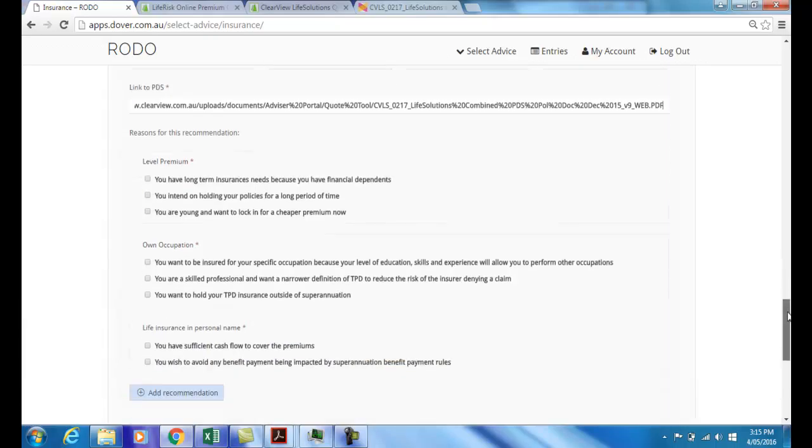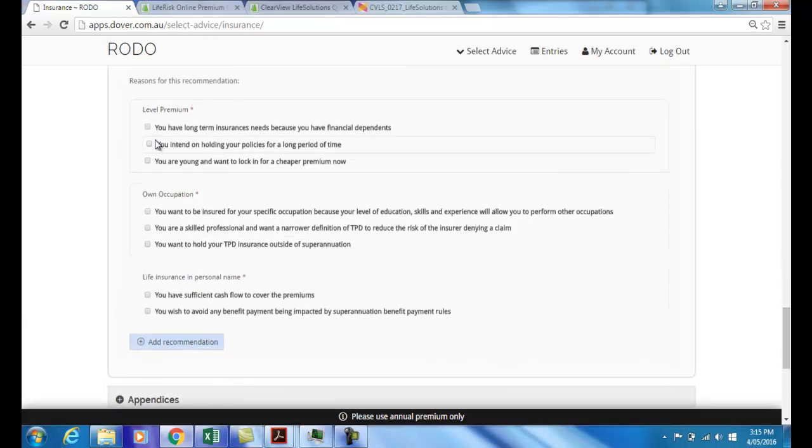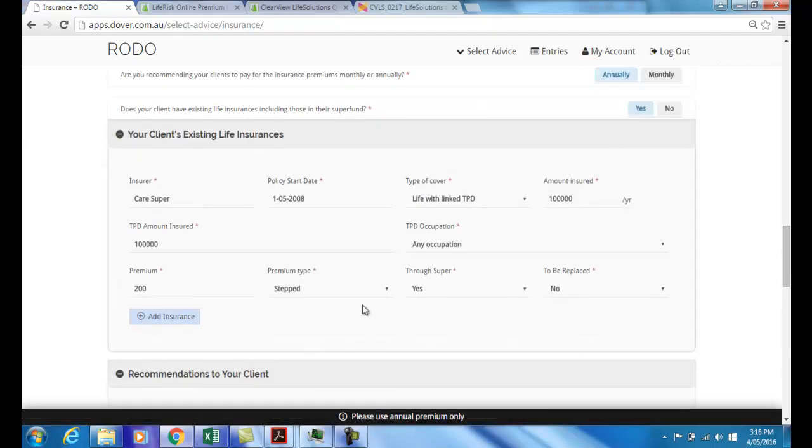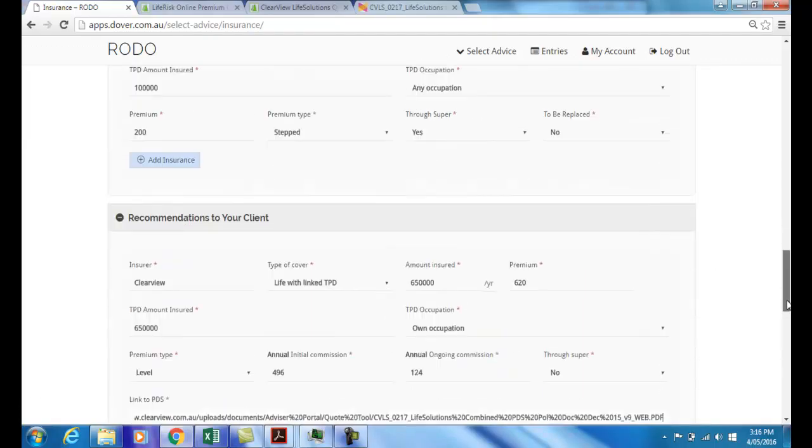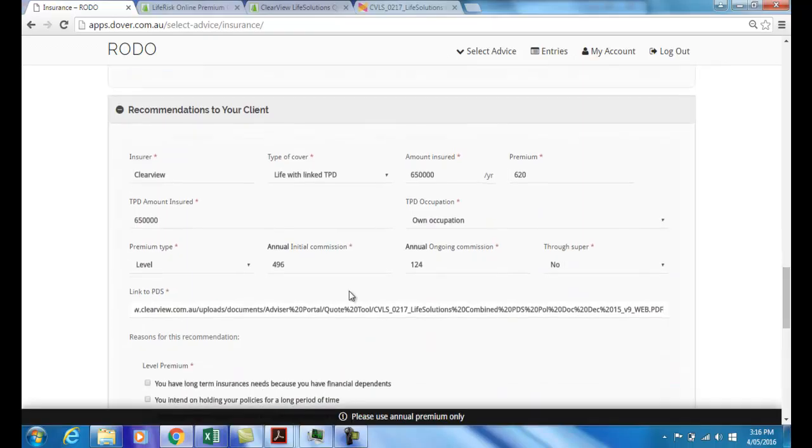We now need to give reasons for the recommendation. Level premium, oh, hang on, we didn't go level premium, so we've got to go back to where is level, it's a stepped premium.